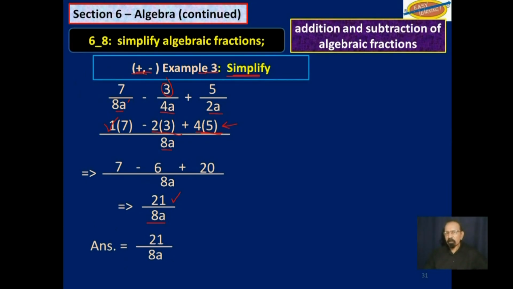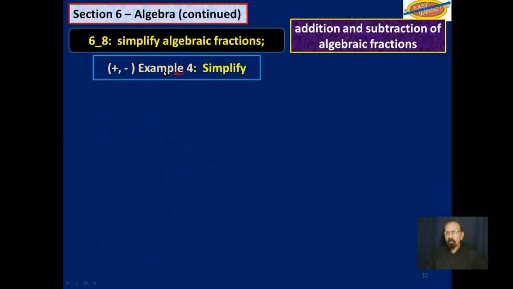That was example 3. Example 4, simplify. We are still on addition and subtraction. 7 over 5a minus 3b over 4a plus 5 over 2a. We get our LCM. 5, 4, and 2. The LCM there for the 5, 4, and 2 would be 20, and of course you still have the a to deal with.